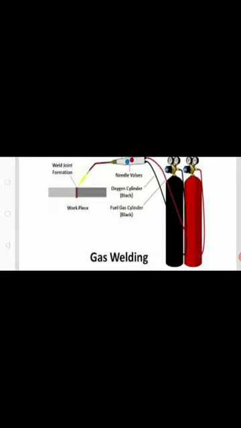Along with this, there are the filler rod and flux. Normally the filler rod is similar to the base metal to be welded. Fluxes are used to prevent oxidation. Normally fluxes in the form of gases, liquids, or powders are used on the work parts to prevent atmospheric oxidation. Then coming to the goggles and gloves, these are used to prevent hazards.